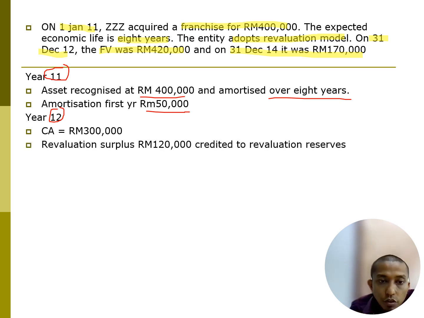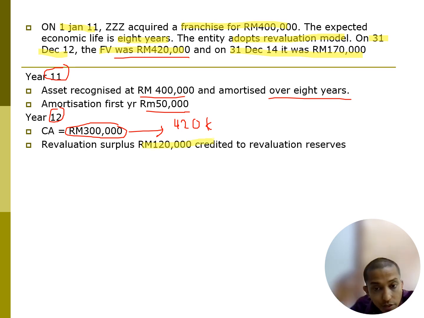So the revaluation surplus will be 120,000. Why 120,000? Because we know the fair value is 420,000 and the company is adopting a revaluation model. So now it increased from 300,000 to 420,000. So we can see it increased by 120,000, related to revaluation reserve because it is increased, right? So we need to put it inside the revaluation reserve.